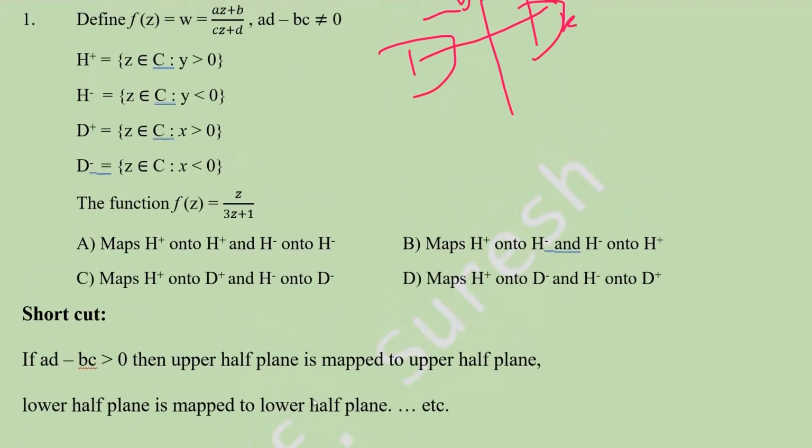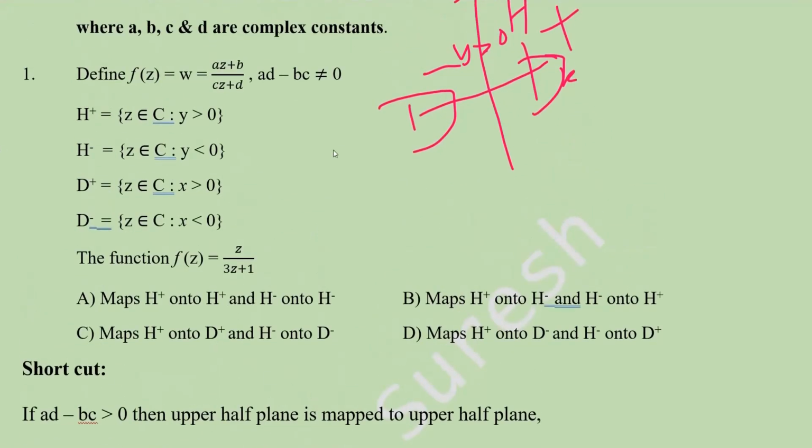So check here. A is 1, B is 0, C is 3, and D is 1. Expand like a determinant of order 2. AD minus BC will be 1. This 1 is greater than 0. Therefore, H plus is mapped to H plus and H minus is mapped to H minus.